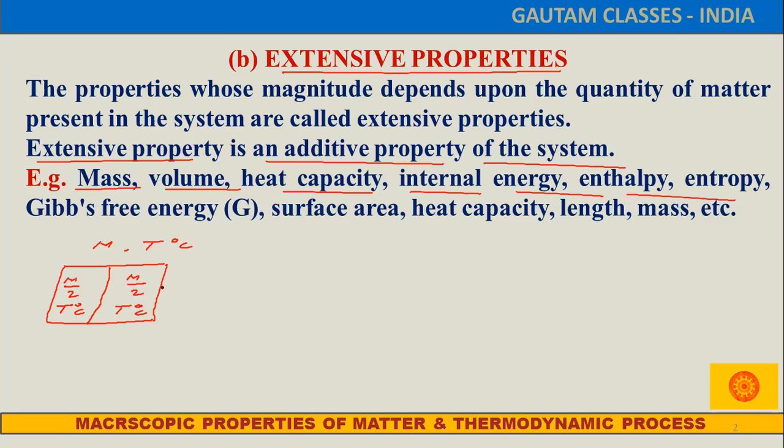So from here, what idea did we get? Look, by changing the size of the system, this property also changed. Once we divide into two equal halves, it becomes m by 2 and m by 2, which means the mass of the system changes. That is an extensive property. But what about the temperature? Temperature is intensive, because it is independent of the amount and size of the system.